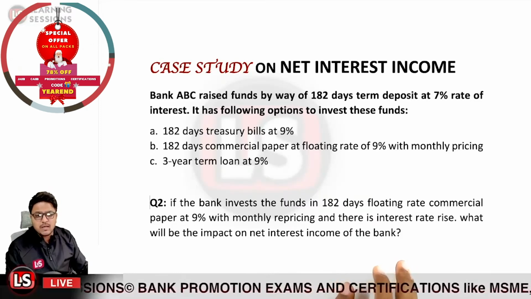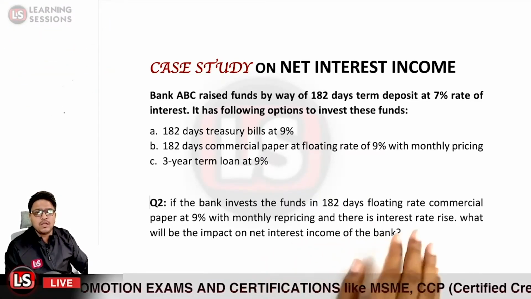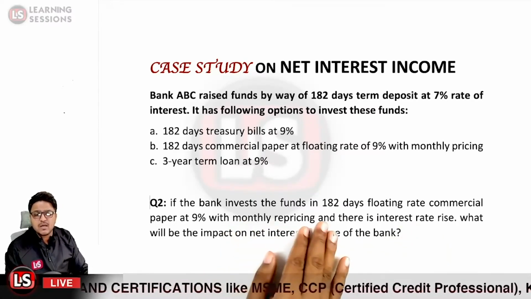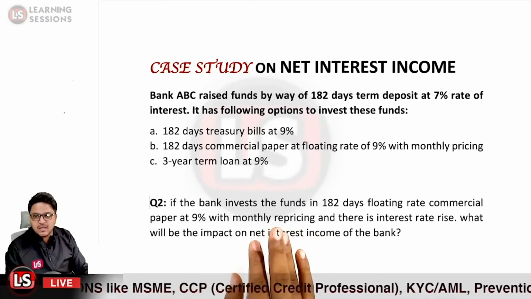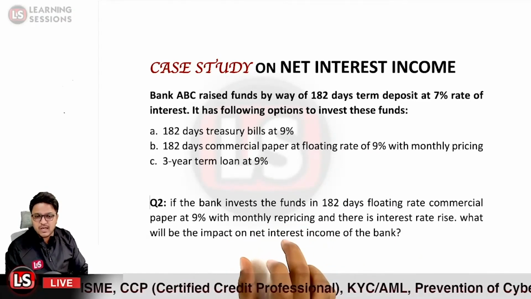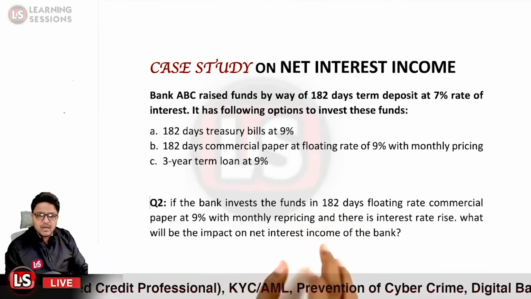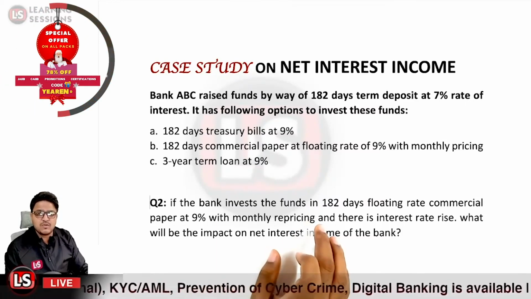Now let me tell you one thing. Over here it is clearly mentioned that it is floating rate, and further there is monthly repricing. What does it indicate? It indicates that there will be repricing of the interest rate after every 30-day period. Almost we can say 6 times.